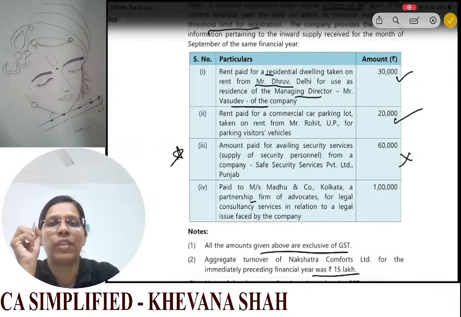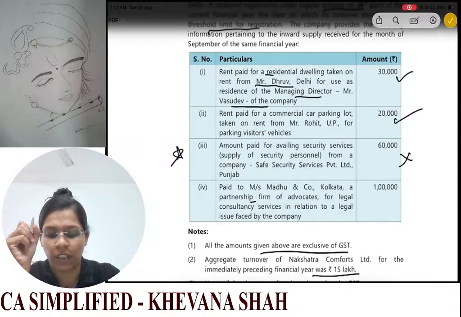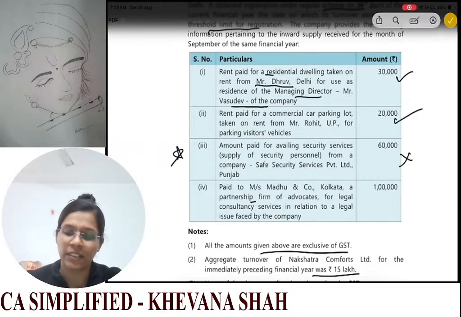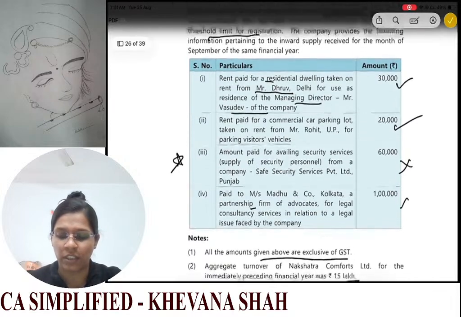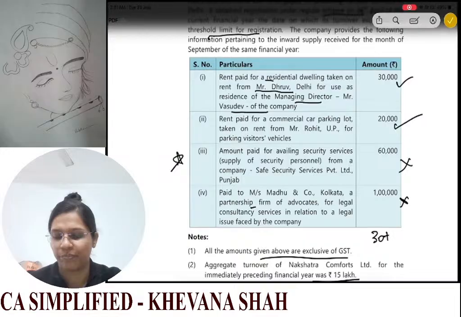Whenever you have legal services which are supplied by an advocate to a business entity, then they are generally covered under your RCM. But here it is from a business entity to a company. So in that case, RCM will not apply on these services also. Okay, so the total RCM will be 30 plus 20, 50.